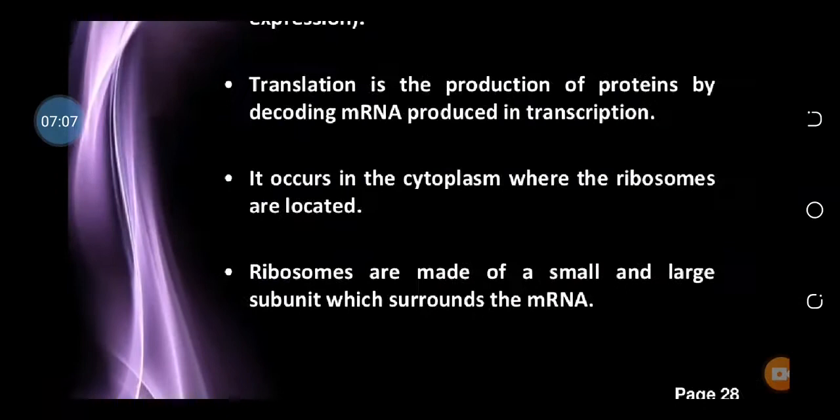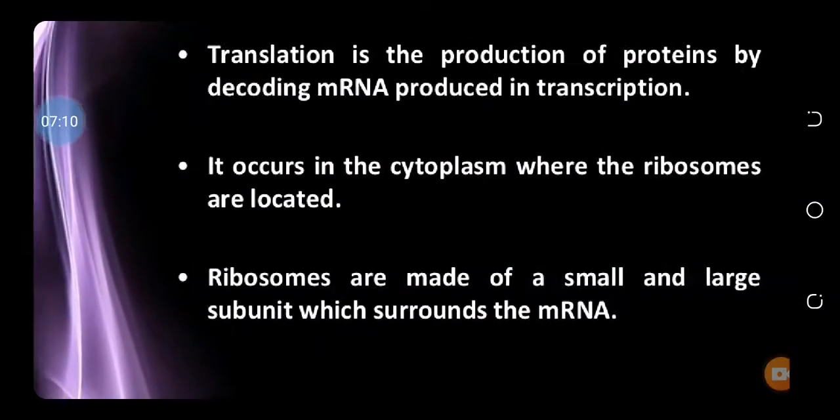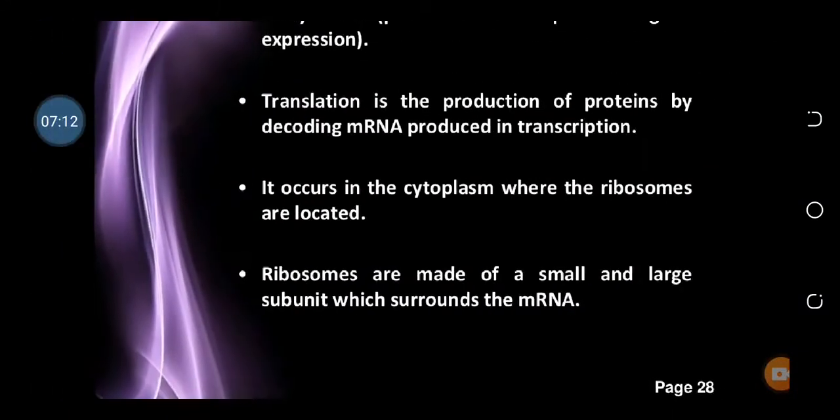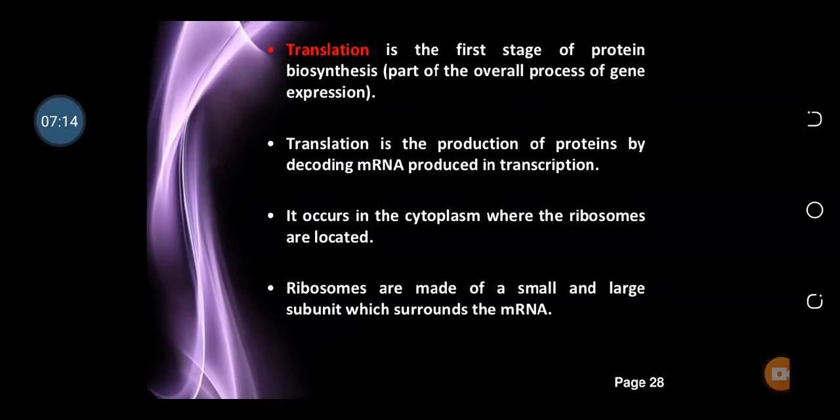As I told you, ribosome consists of two subunits, small and large. Both the subunits will join with the messenger RNA during the translation, so as to translate the code on the messenger RNA into the amino acid.